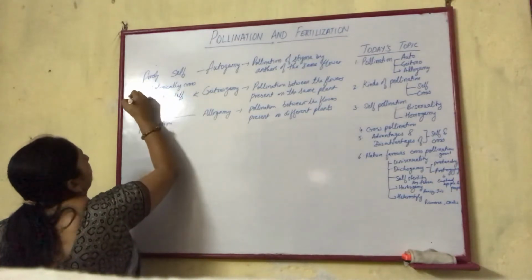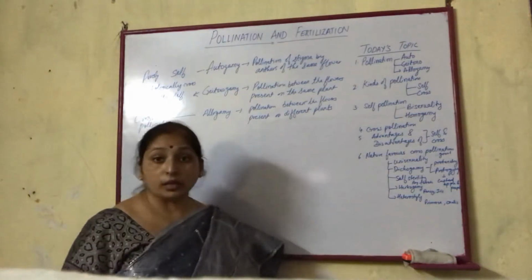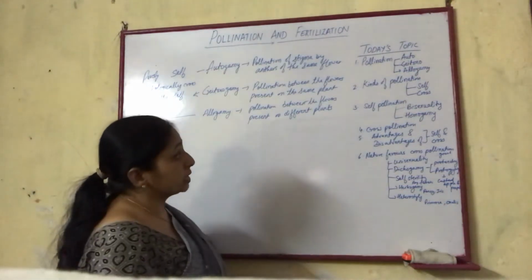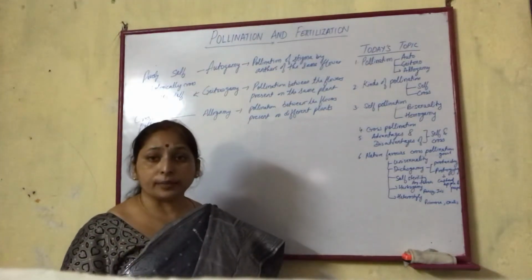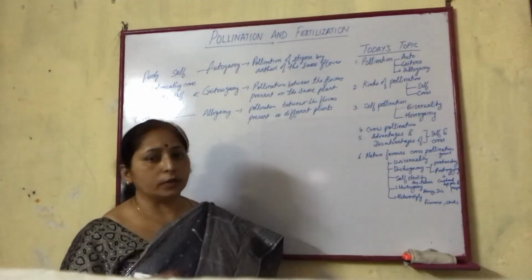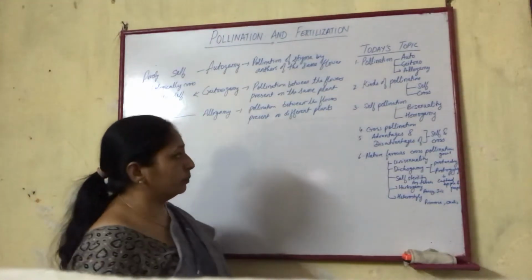So this is very important to mark. Next, kinds of pollination: self and cross. Self is in the same flower or flowers of the same plant; cross pollination is between flowers of different plants.